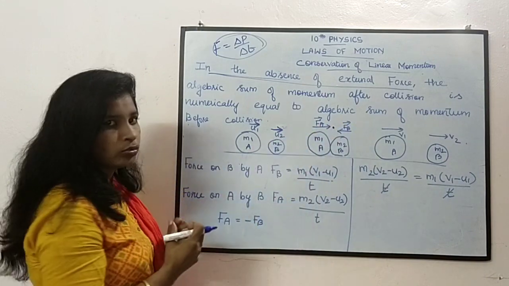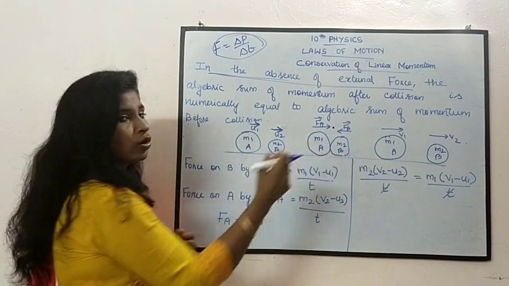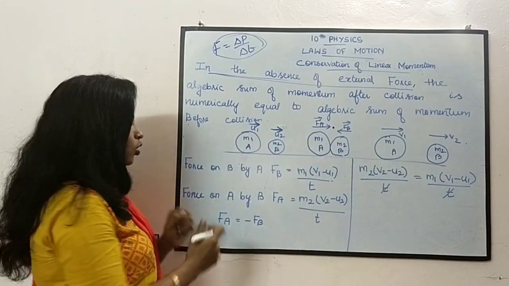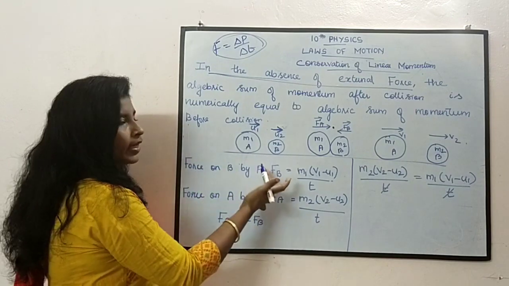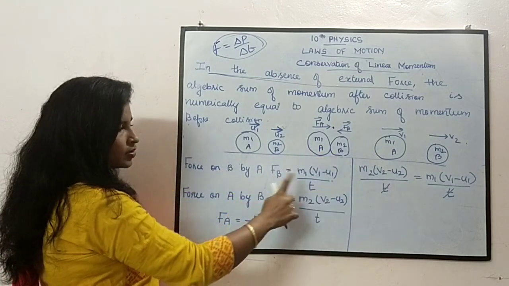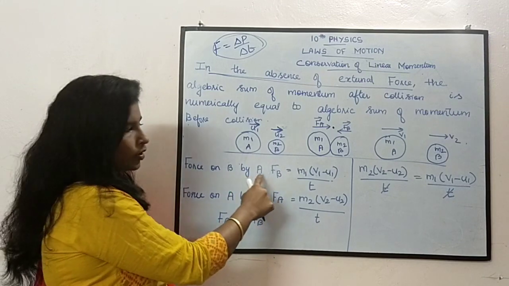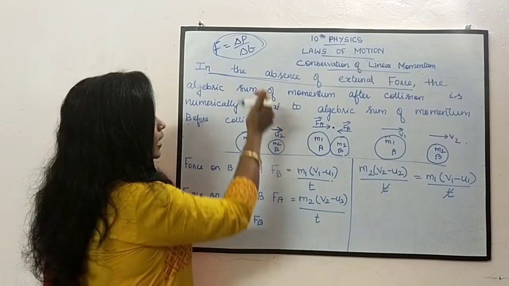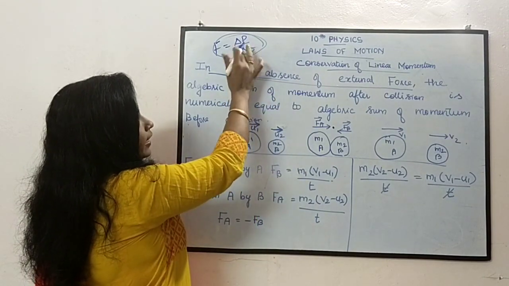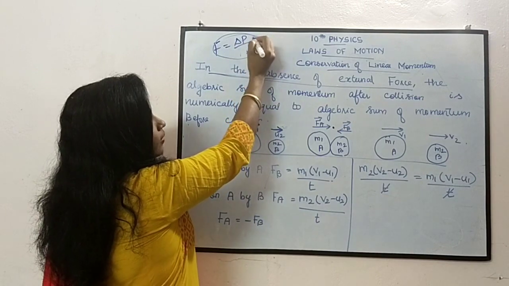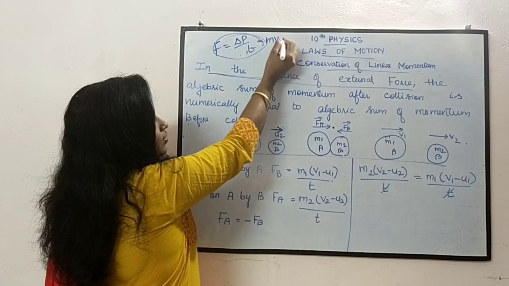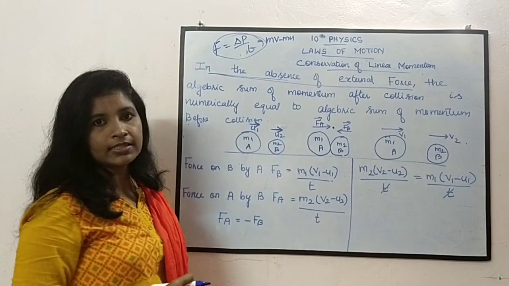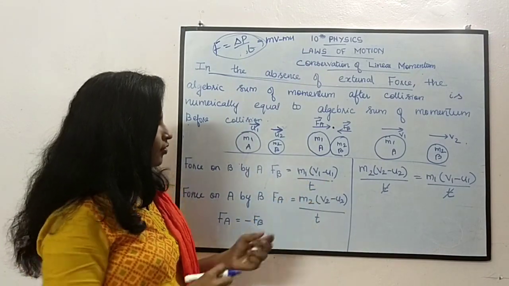இந்த குட்டி ball மோதும் போது அந்த குட்டி ball மேல ஒரு force exert ஆகும் இல்லையா? So force on B by A, இந்த B மேல உருவாகுற force எதனால? Due to A. Okay, that is given as, we know the relation, that is what? Del P by del T. What is del P? Change in momentum, mv minus mu. You have already studied, right? You are substituting that formula.